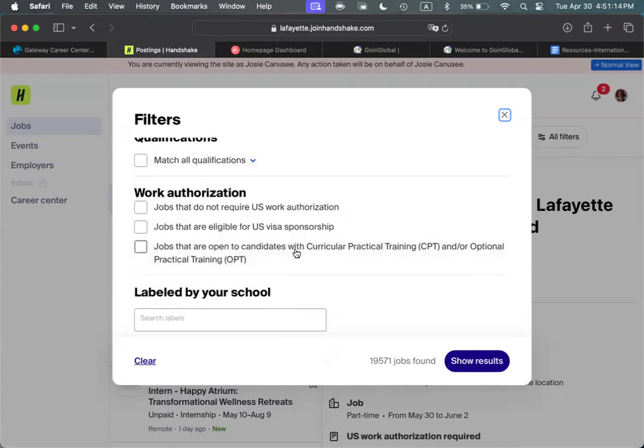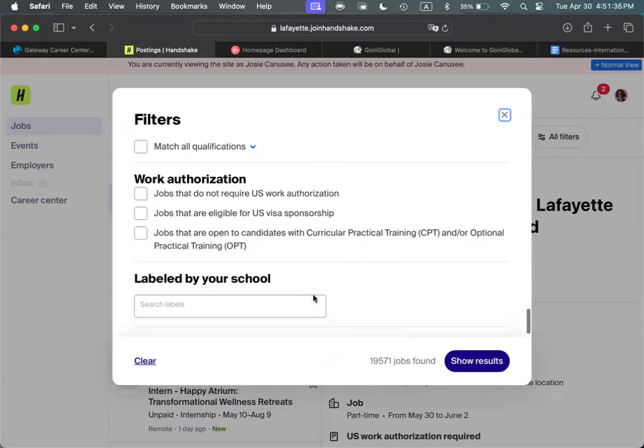So if you scroll down, choose all three options to help you identify companies hiring international students for internships and jobs. Jobs that do not require US work authorizations, jobs that are eligible for US visa sponsorships, and jobs that are open to candidates with curricular practical training and/or optional practical training. And also labeled by your school, and you can always put Lafayette affiliate postings and alumni affiliate postings.